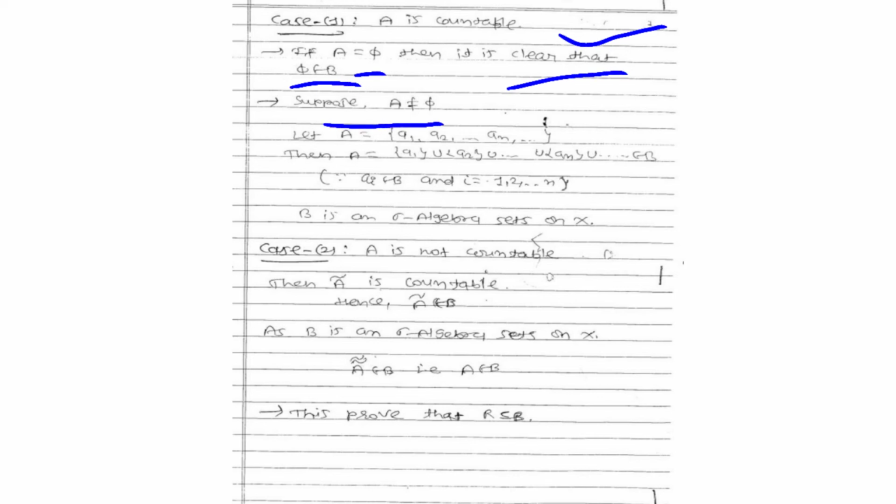Here I am taking the second portion, that is A will be non-empty.